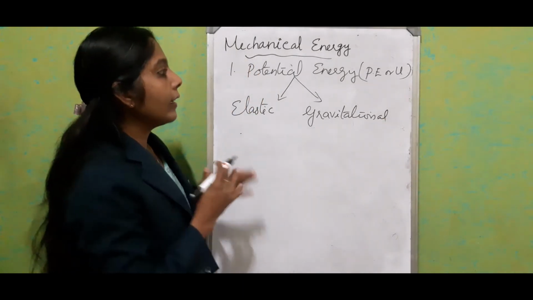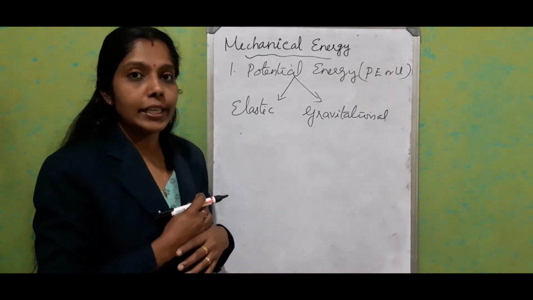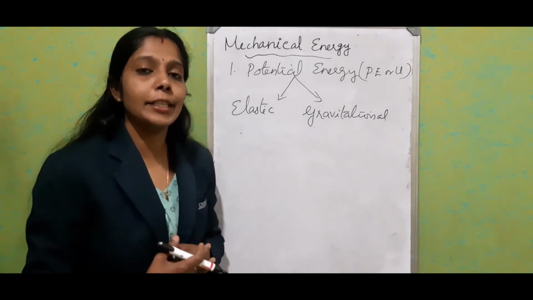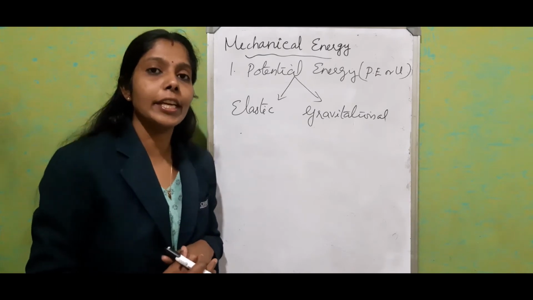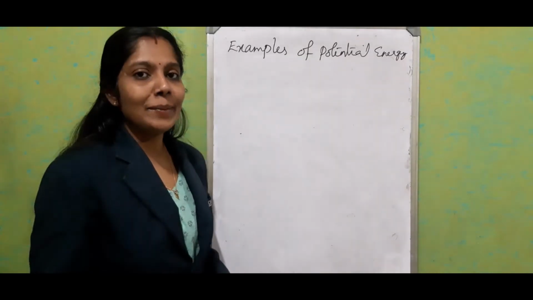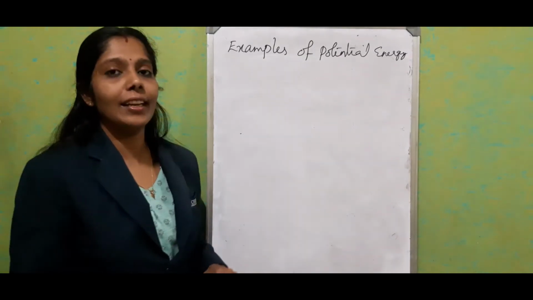So these are the main two kinds of potential energy. We can define potential energy as the energy possessed by a body due to its state of rest or position. Now we'll see some examples of potential energy.